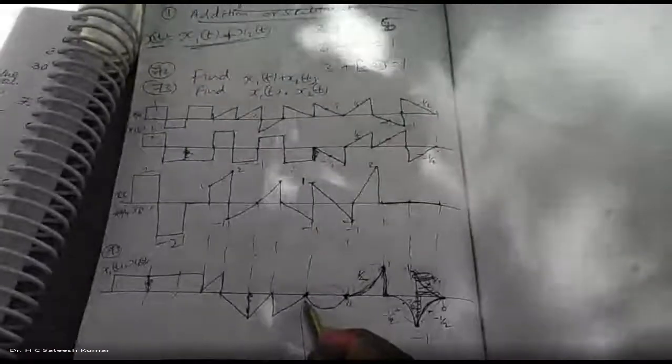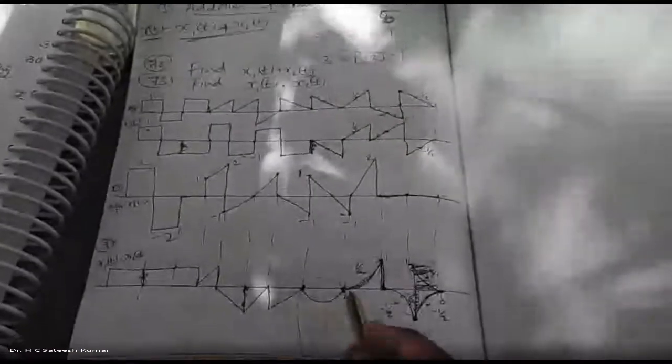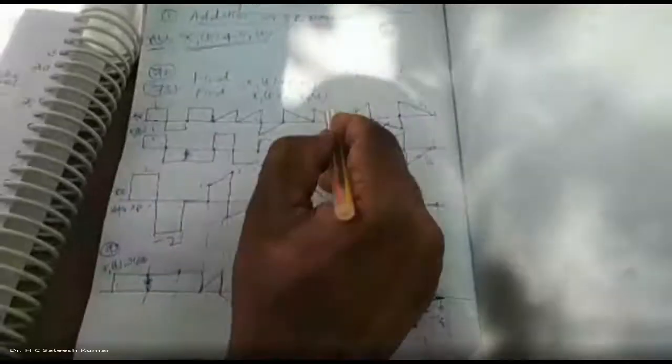But parabola can be in the top side or bottom side. We don't know which side we should have. Now, to understand that, I'll take half the way. So if this is minus 1, it is minus half. This is 1, it is half. Half into minus half means what? Minus 1 by 4. Minus 1 by 4 has to come to the bottom side. Therefore, parabola will be in the bottom side. Is it okay?